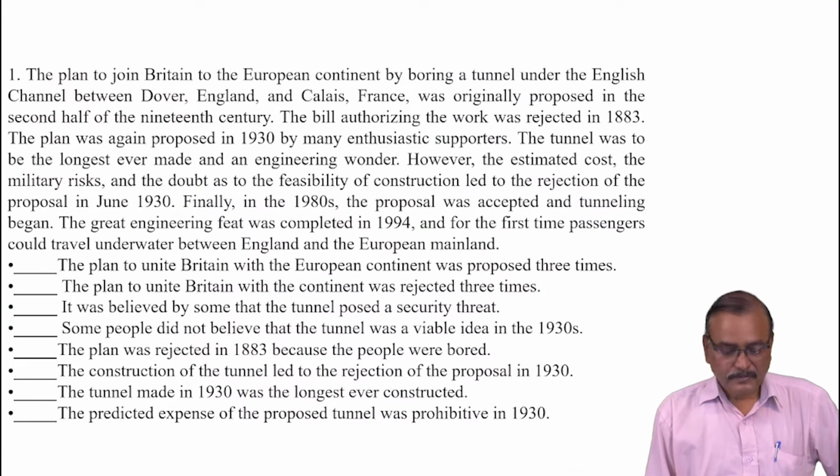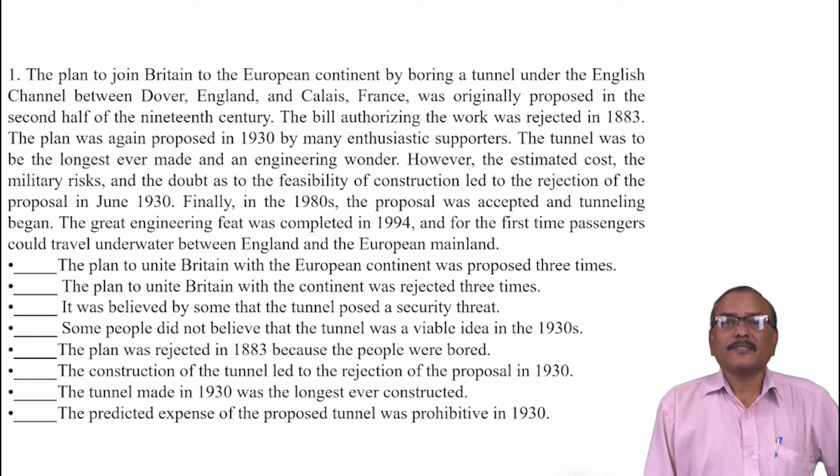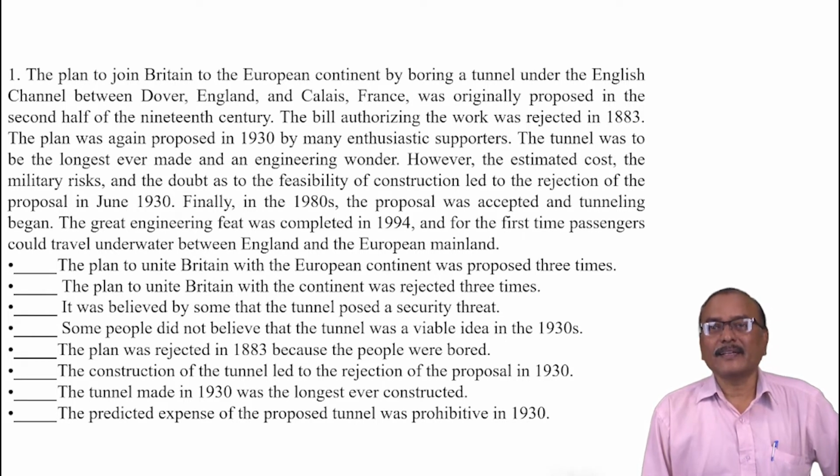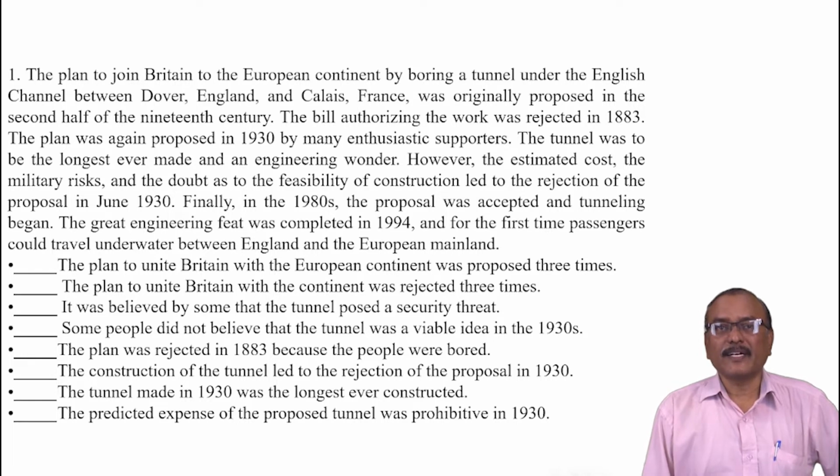Next. You see here. The plan to join Britain to the European continent by boring a tunnel under the British Channel between Dover, England and Calais, France was originally proposed in the second half of the 19th century. The bill authorizing the work was rejected in 1883. The plan was again proposed in 1930 by many enthusiastic supporters.